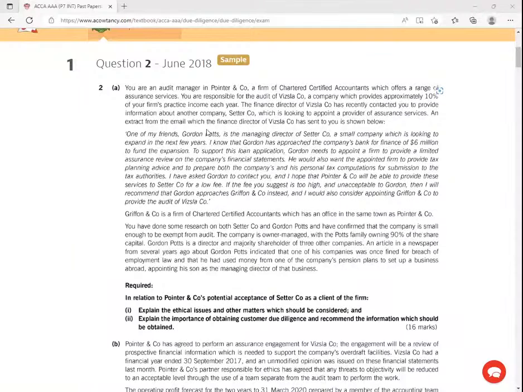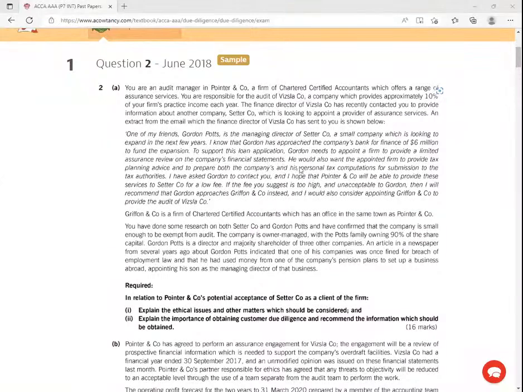One of my friends, Gordon Potts, is the management director of Sasa company. So you can see this guy is a friend. A small company which is looking to expand in the next few years. I know that Gordon has approached the company's bank for finance of $6 million to fund the expansion. To support this loan application, Gordon needs to appoint a firm to provide a limited assurance review on the company's financial statements.